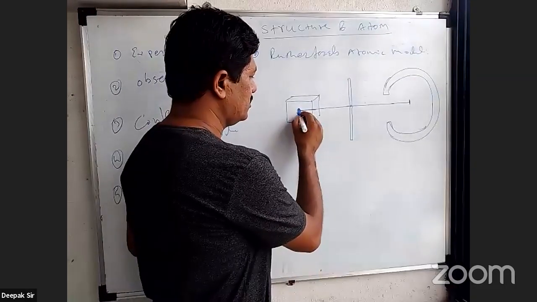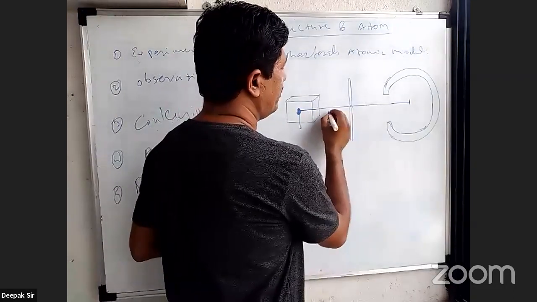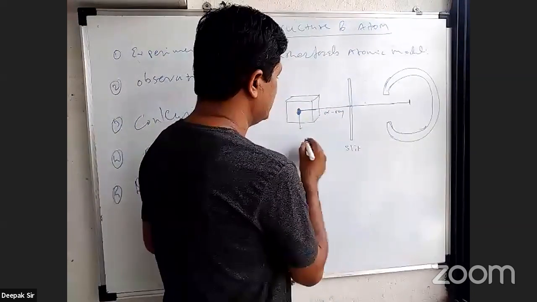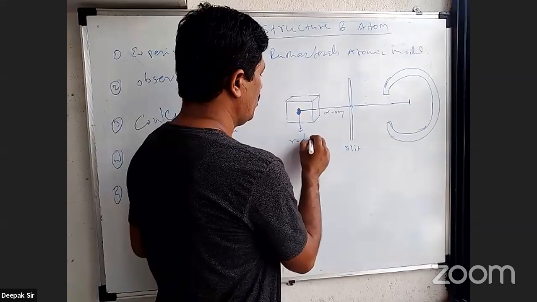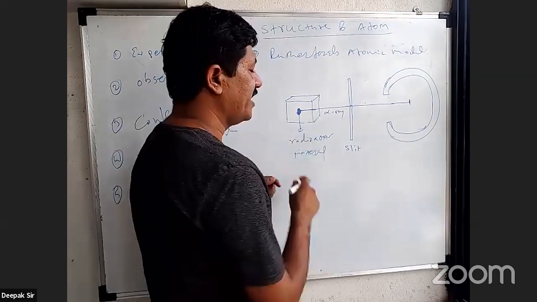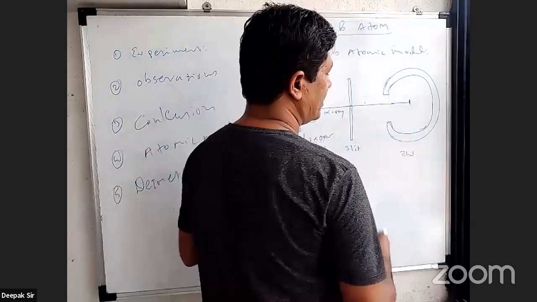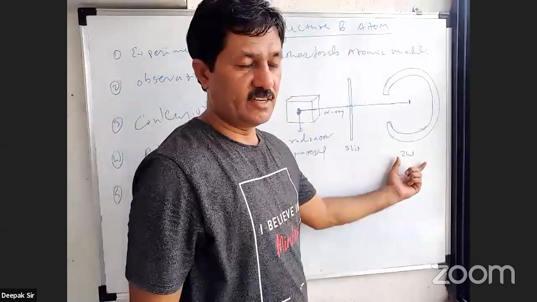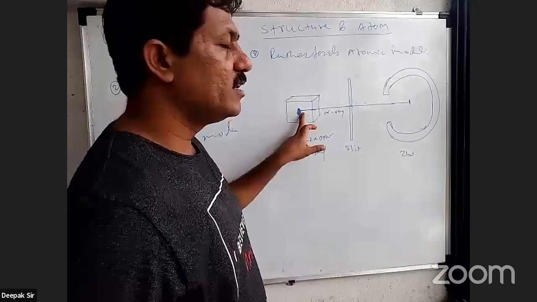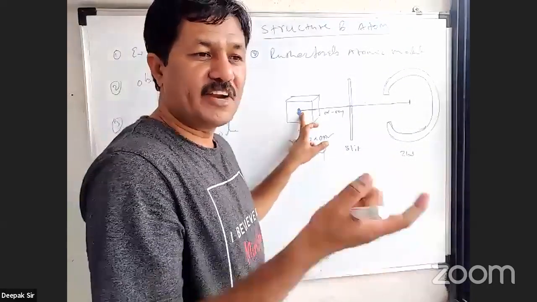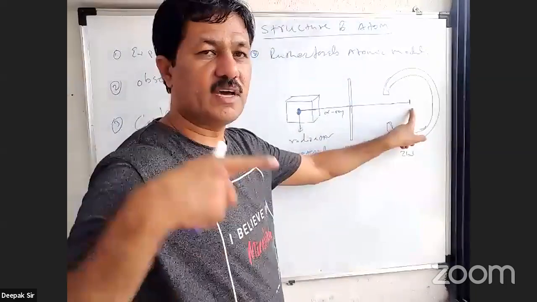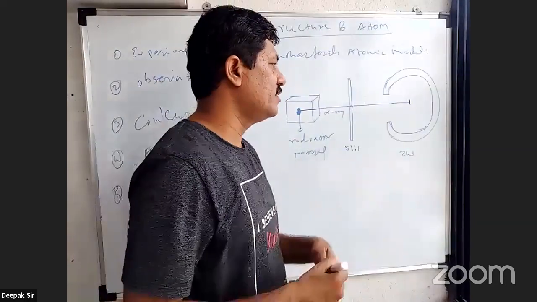So this is the radioactive element. This is nothing but the alpha rays, alpha radiations. This is nothing but the slit. This is the radioactive material kept in the lead box, and this is the zinc sulfide screen, ZnS, which is very sensitive towards light. What he has done is take this radioactive material which emits alpha radiations. These alpha radiations are bombarded on the gold foil.